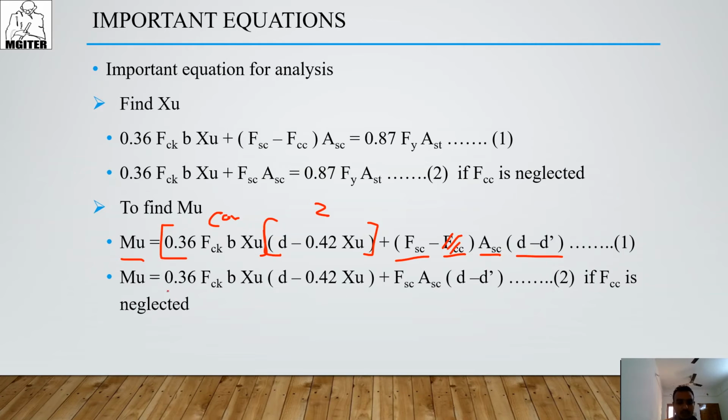So Mu is 0.36 FCK B XU into D minus 0.42 XU plus FSC into ASC into D minus D dash. You can use both equations: this one for the neutral axis, and this one for finding moment resistance. Understood?